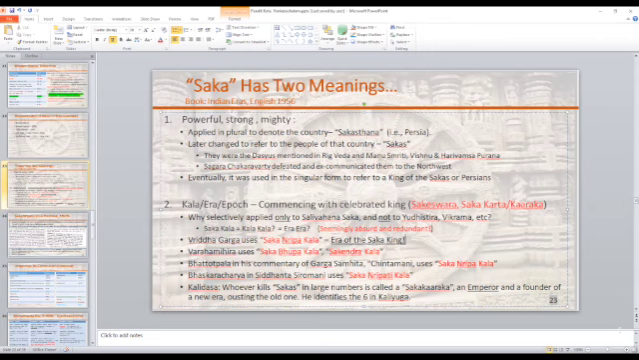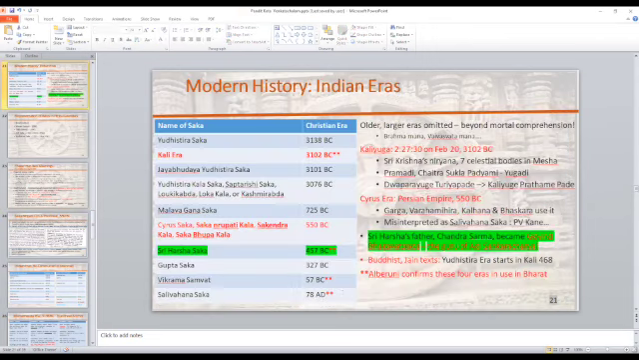When is Salivahana Saka? Salivahana Saka is 78 AD. So if Vriddha Garga wrote that in 500 BC, could he be referring to Salivahana Saka? Definitely not. And if Varahamihira in the 1st century is referring to Saka Nupendra Kala, could he be referring to Salivahana Saka? No.